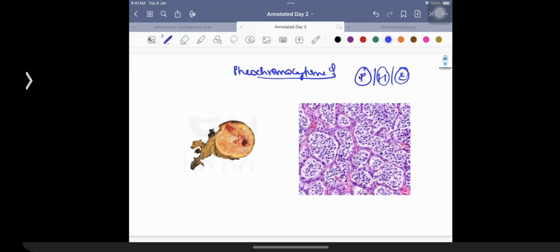Then the patients are going to have palpitations, headache, and episodic hypertension. There is increased secretory production of catecholamines like adrenaline and noradrenaline. And the patients are going to have increased production of vanillylmandelic acid that can appear in the urine sample of the patient.